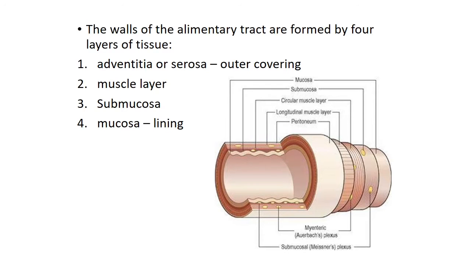You can see in the figure, okay, the outer layer is the serosa, or we can say the adventitia. Second is the muscular layer, third one is the submucosa, and the last one is the mucosa, that is the inner layer. Okay, so these are the lining or walls of the alimentary tract or GI tract.